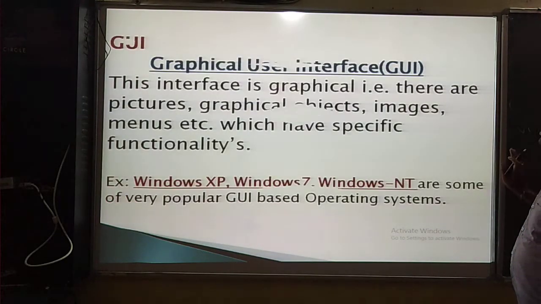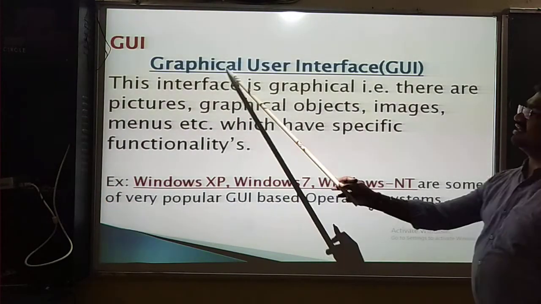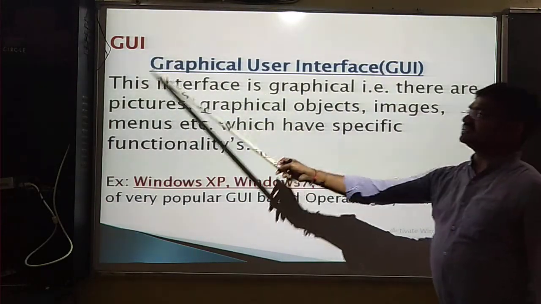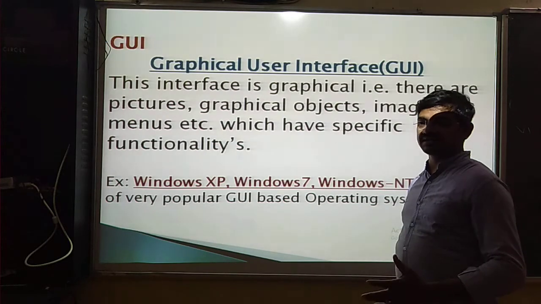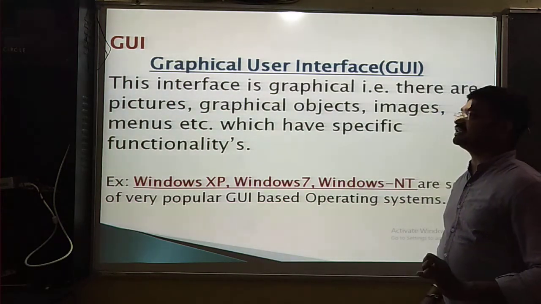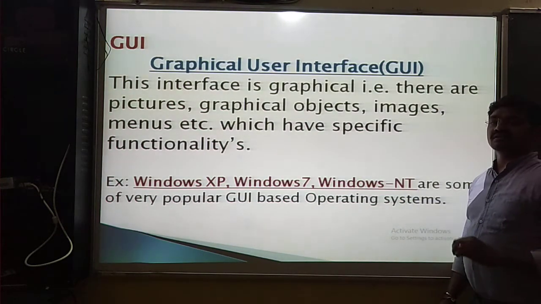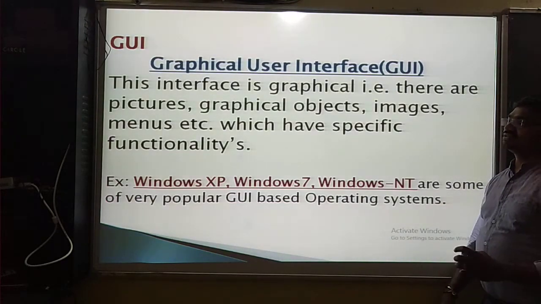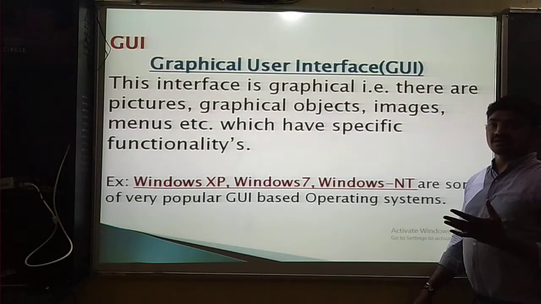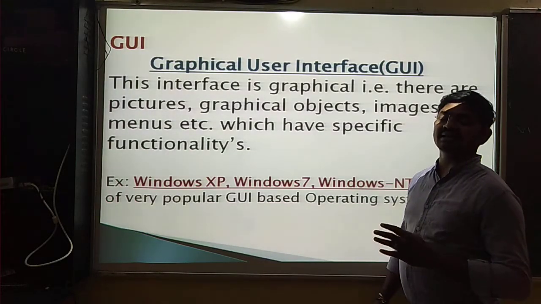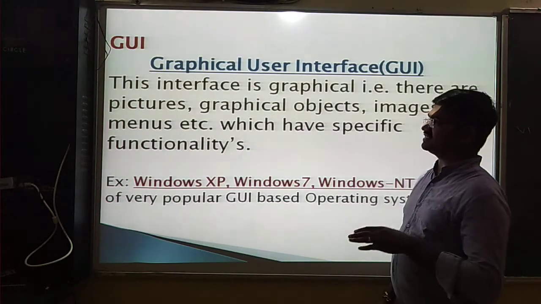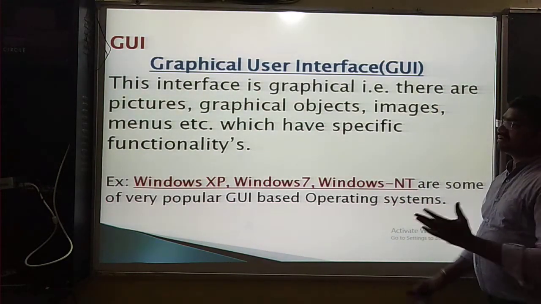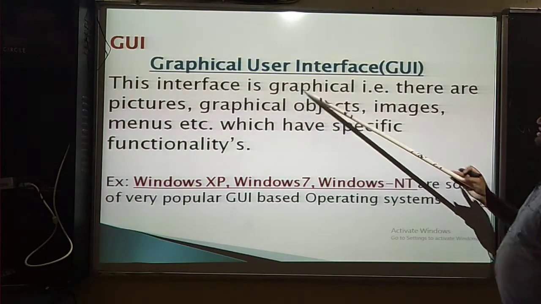Then next, the GUI. GUI means graphical user interface. Graphical means that when a creator builds it, it should automatically attract the users. So the creator has in mind how to attract the users. To attract users, the creator can make it very wonderful, with images, logos, icons, whatever. So this is a graphical interface.